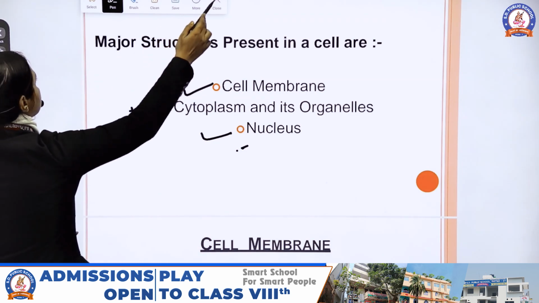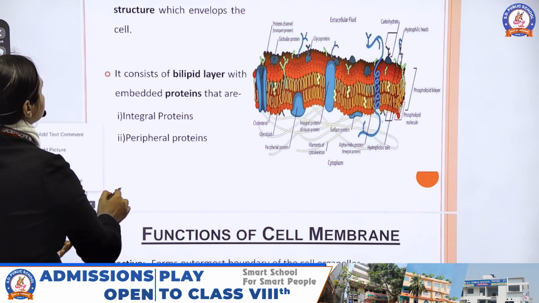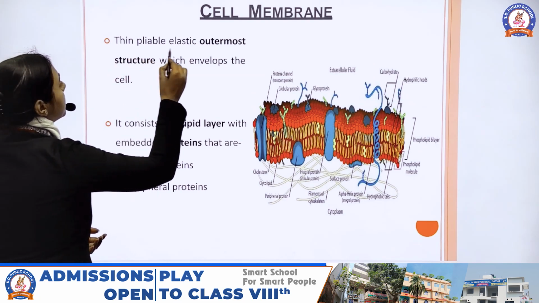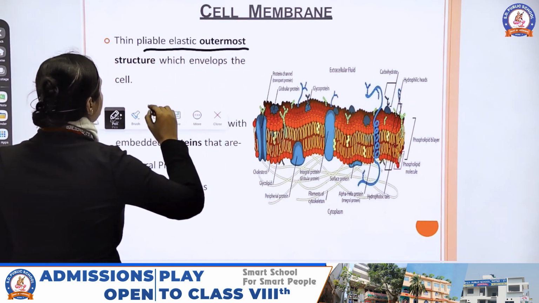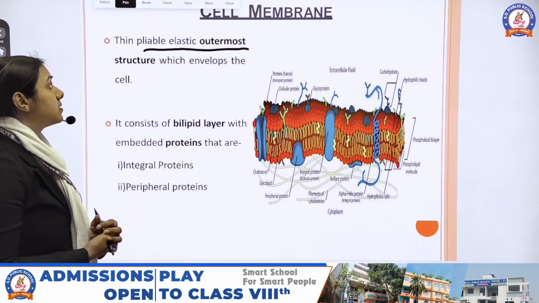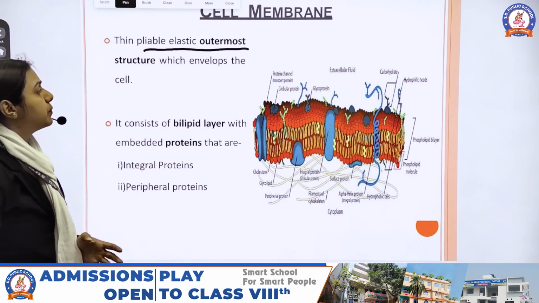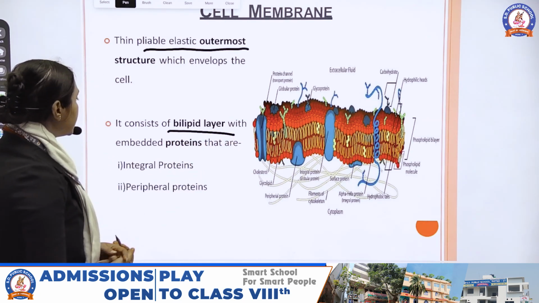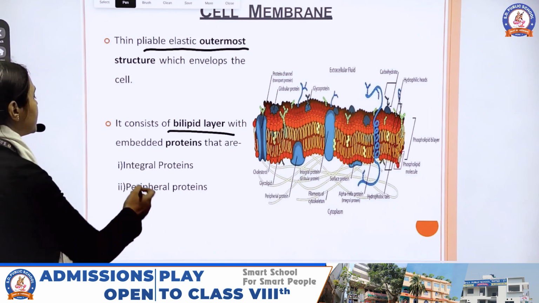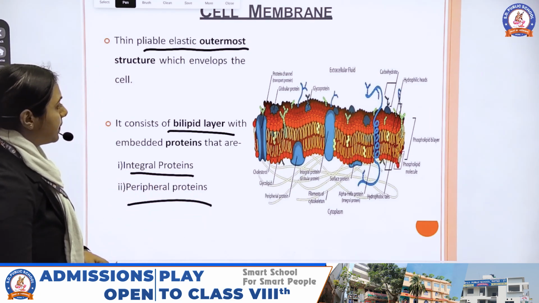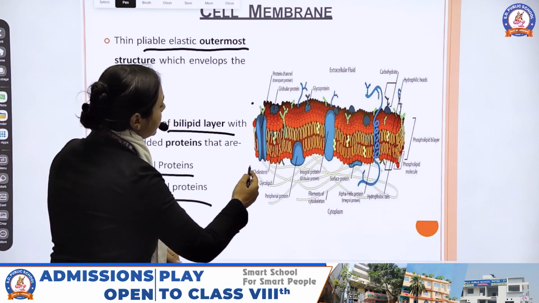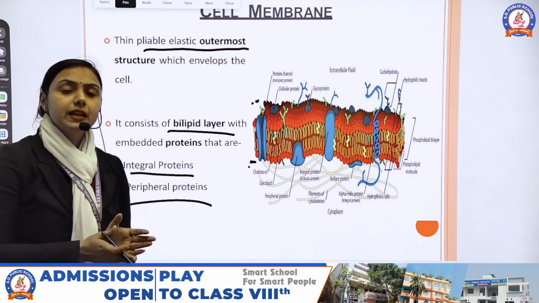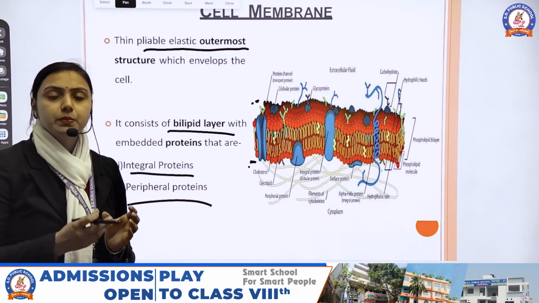Now, the cell membrane. It is thin, pliable, elastic and the outermost. It is very thin. Pliable, that means semi-permeable, elastic and the outermost structure which envelops the cell. It consists of a bilipid layer with embedded proteins that are integral proteins and peripheral proteins. This is the structure of the cell membrane. This is the outermost and this is the innermost. I told you about this, that the cell membrane is a double membrane.